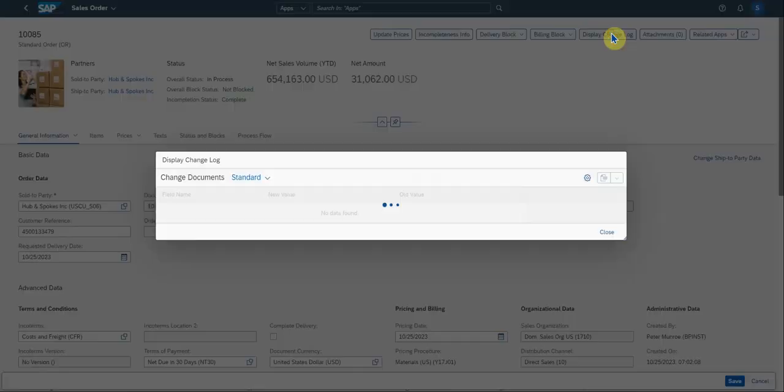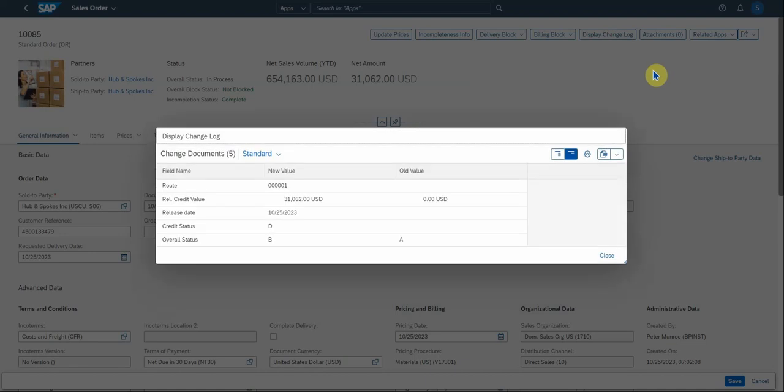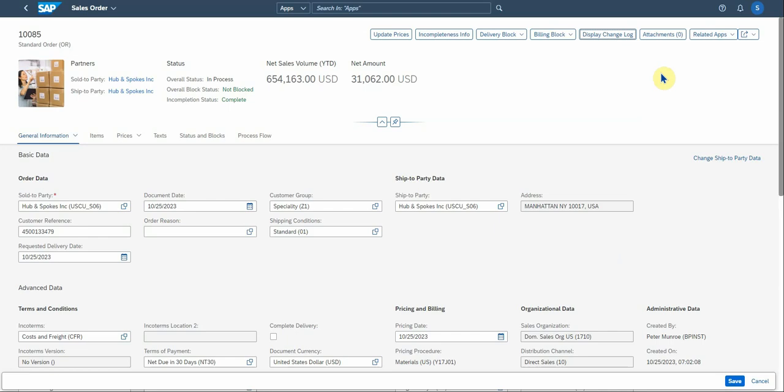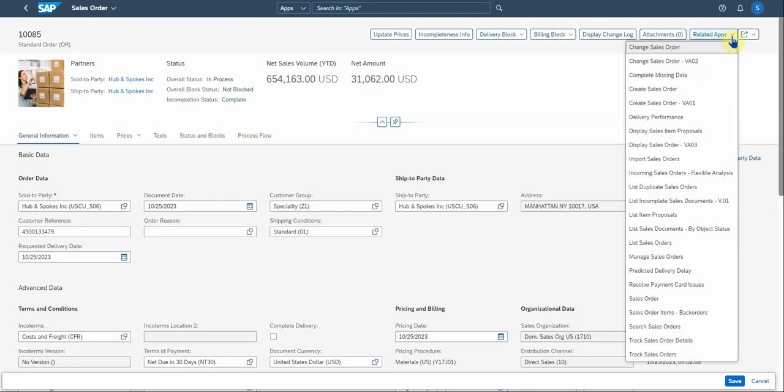If you display the change log, you will see there's the old values and the new values, the credit status, the overall status. So the list of changes will be here available for you. You can also look at related apps, which you can use directly from the screen. Quite a long list that you can use.